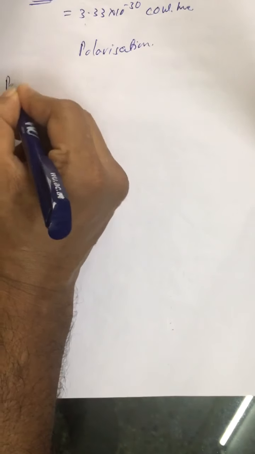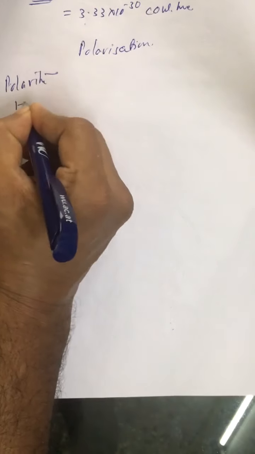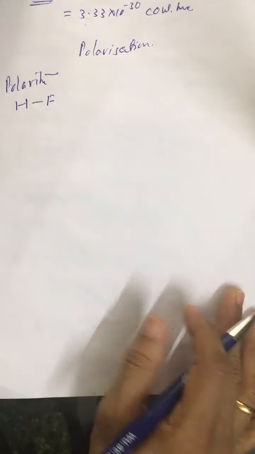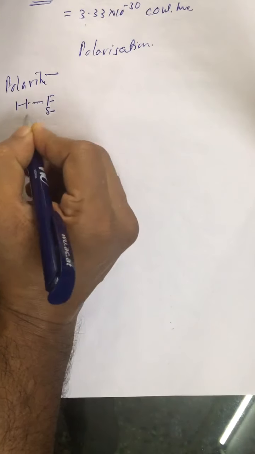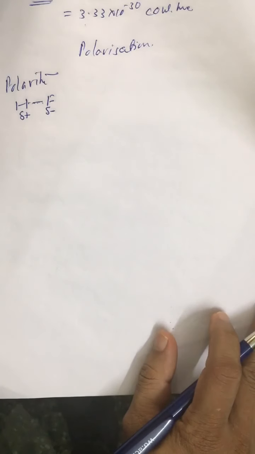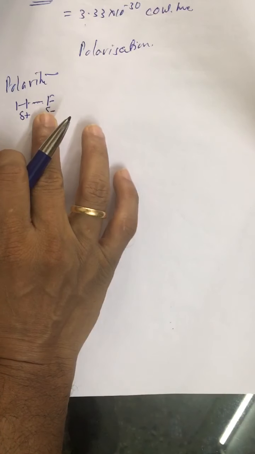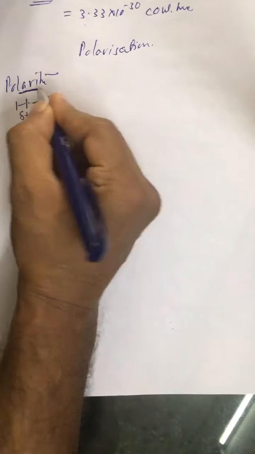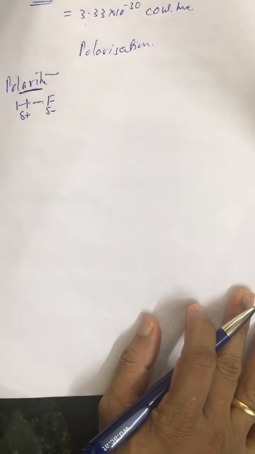Polarity is like this: take hydrogen fluoride, a covalent molecule. Due to electronegativity difference, a partial negative charge is produced over F and a partial positive charge is produced over hydrogen. Due to this charge separation, some ionic character is produced. So in polarity, we discuss the ionic nature of a covalent bond.